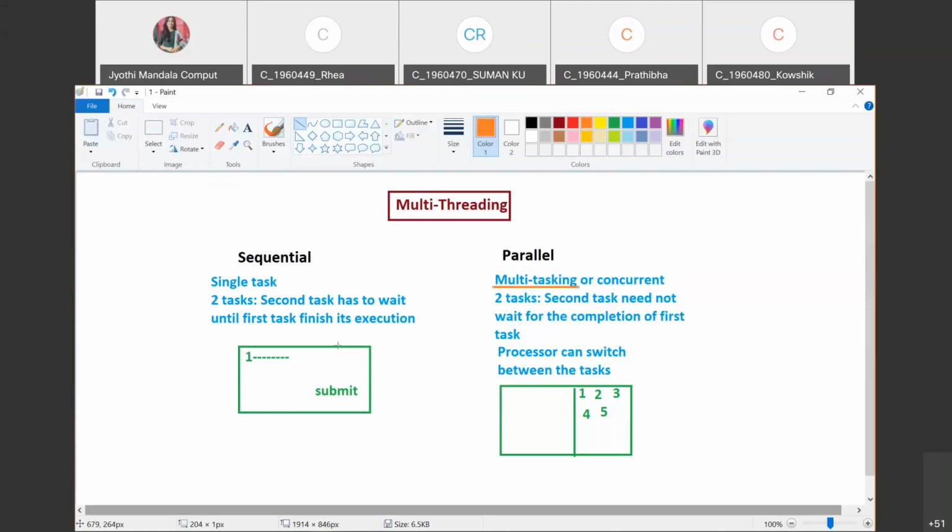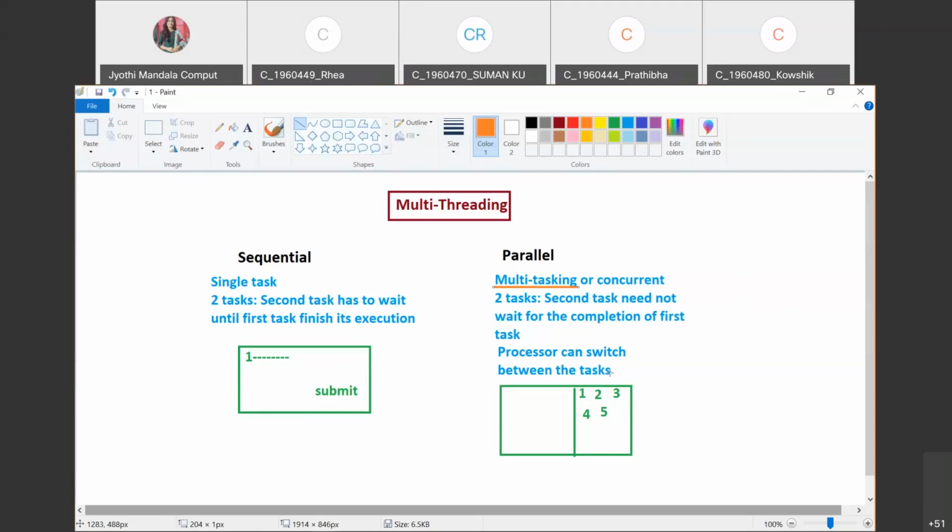See here in sequential, what happens if there is a problem in the first task, the processor will be idle and it will not be given a chance to the second thing. Why? Because the first is not yet done. But whereas coming to the multitasking, we are effectively utilizing our processor. Why? Because if there is a problem with one task, we can immediately switch our processor to another task where the processor can do another thing.